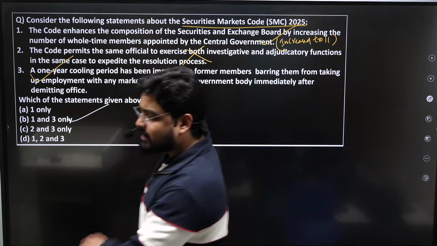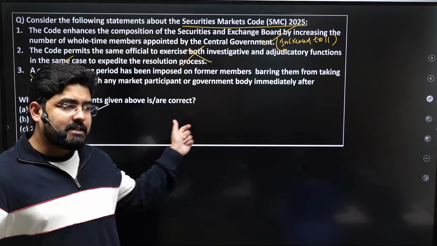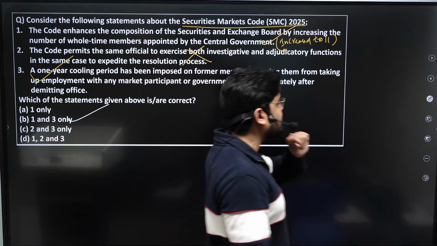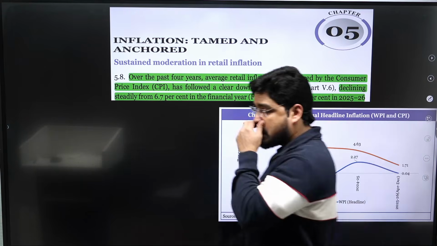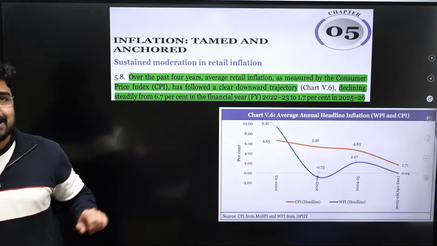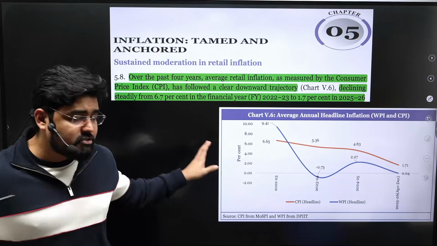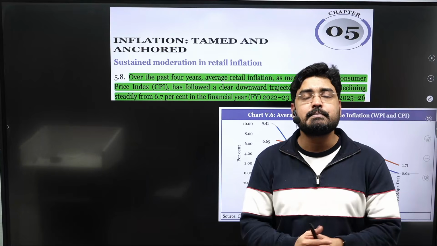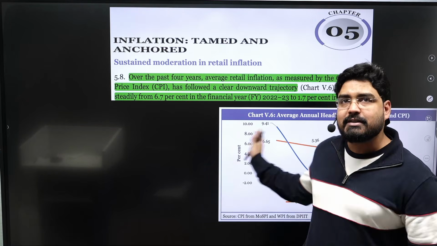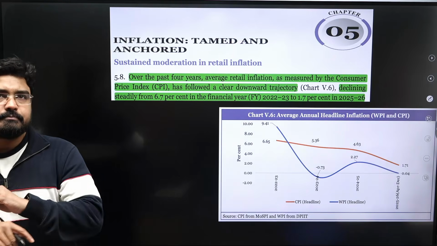So that's it with the financial markets. I have picked up the most important themes within the financial market topic, which are important for prelims. Okay. Now the next theme is inflation. Very important, because significant changes were made in the inflation. Even yesterday as well, there was a CPI series in news. So we're going to discuss about it first. But first, let's talk about inflation.